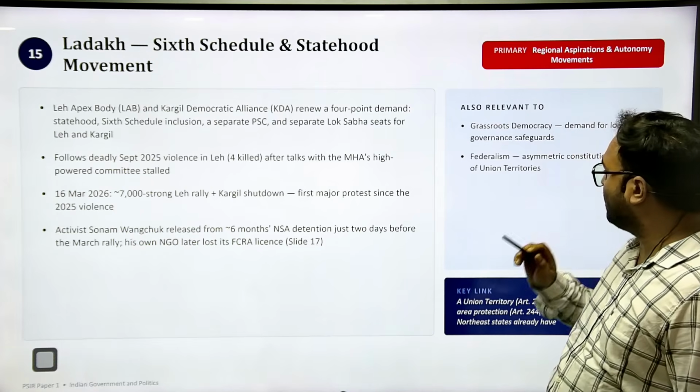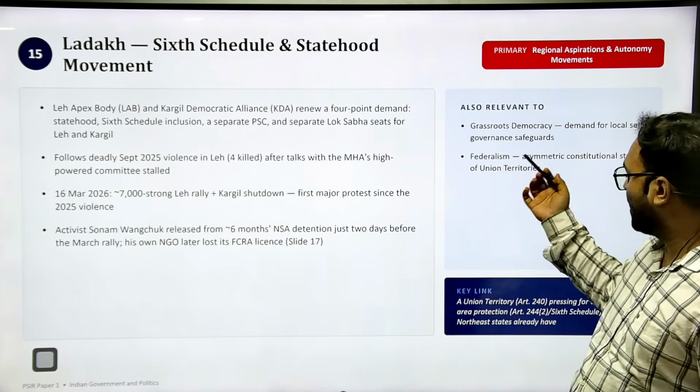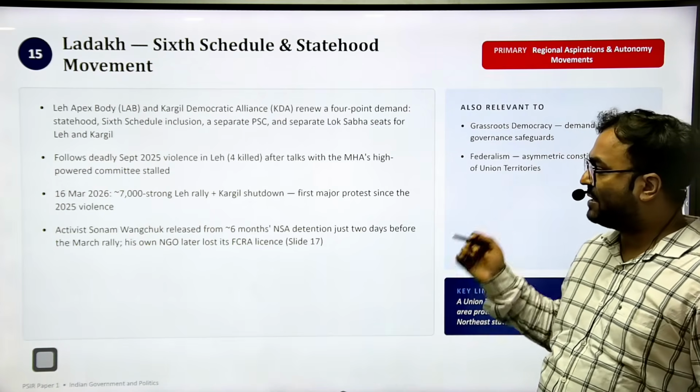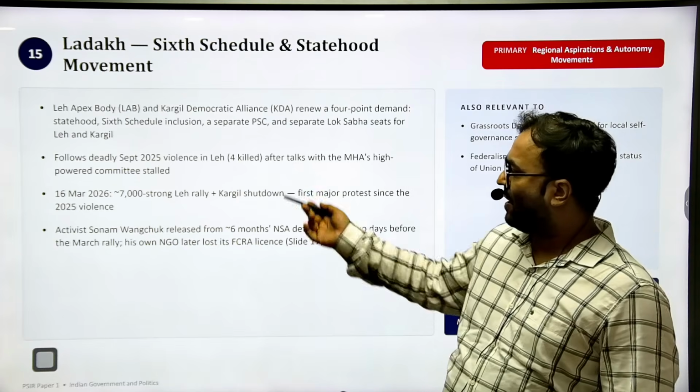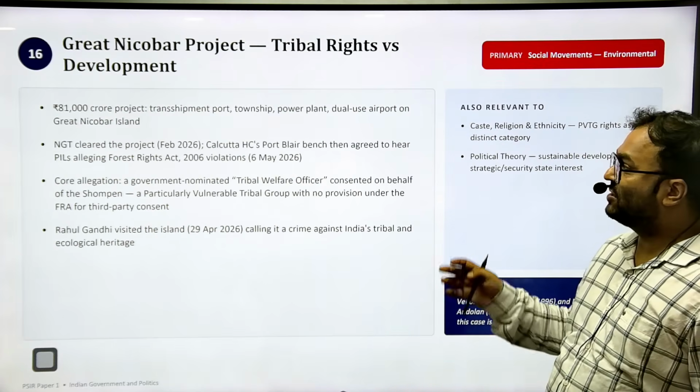Grassroots democracy is one thing where Ladakh is linked. 6th Schedule, federalism is where Ladakh is linked. So again, you have some facts and you can just go through these facts. Next is the Great Nicobar project.